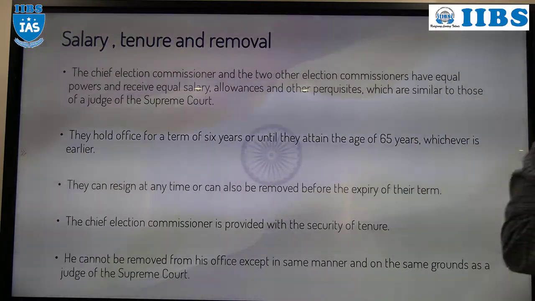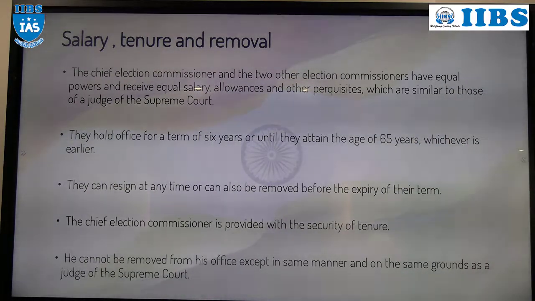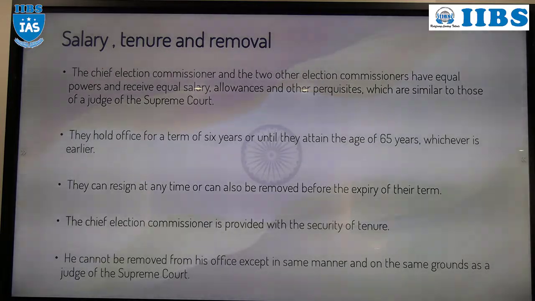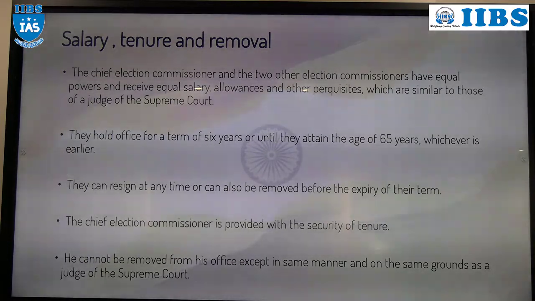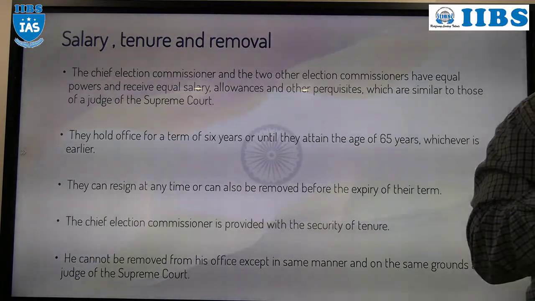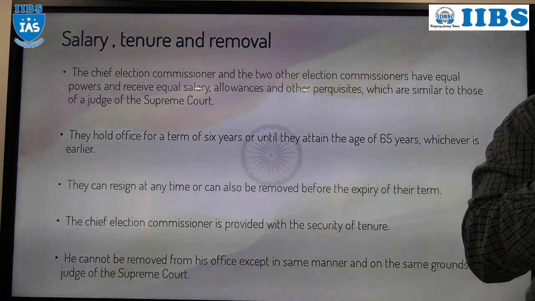The next: salary, tenure and how they can be removed. If I talk about the salary of either the Chief Election Commissioner or Election Commissioner, first of all, though it is a Chief Election Commissioner, it doesn't have any special power.